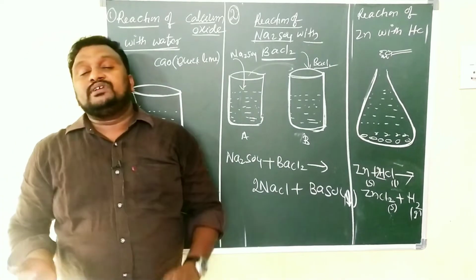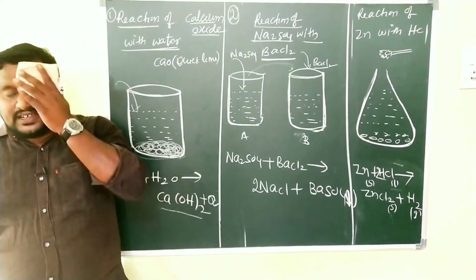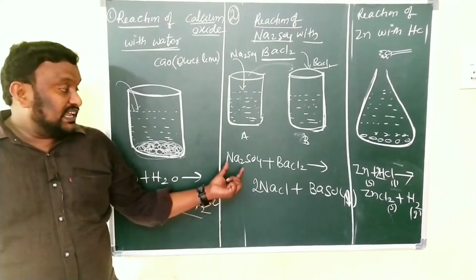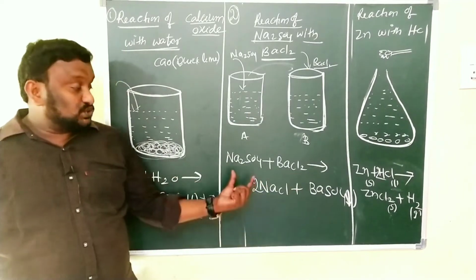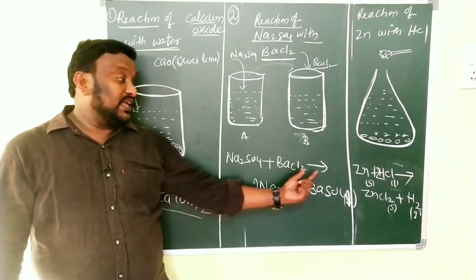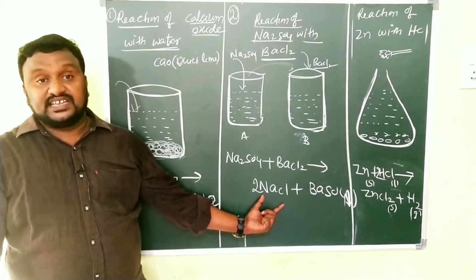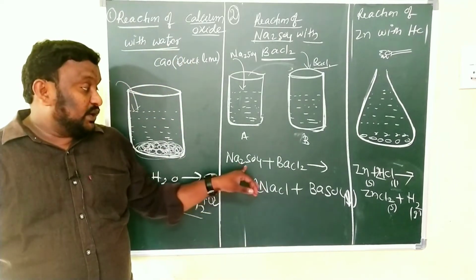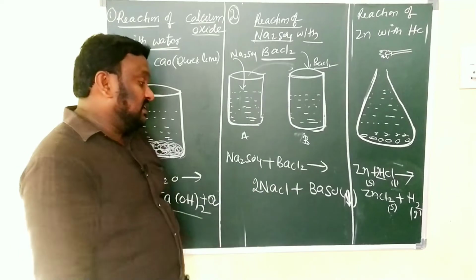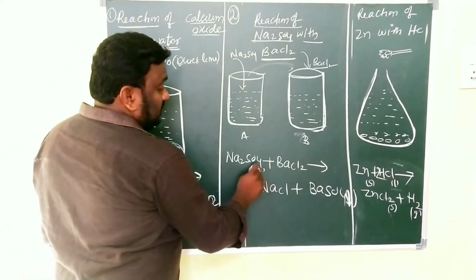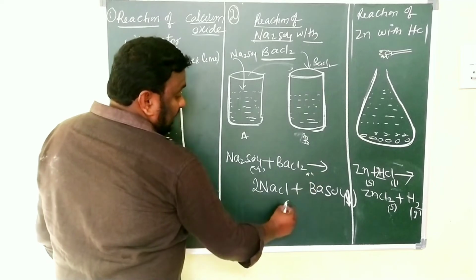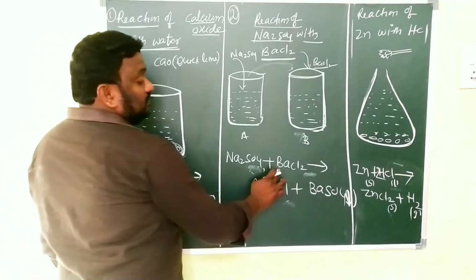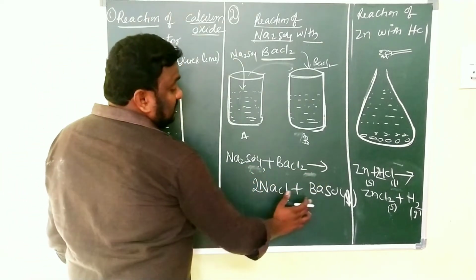So one solution should be mixed into the other. After that, some chemical reaction takes place, which is given by the equation like this: Na2SO4 plus BaCl2, sodium sulfate plus barium chloride, gives NaCl, sodium chloride, plus barium sulfate. Here Na2SO4 is an aqueous solution, BaCl2 is also aqueous, and NaCl is also aqueous. So simply, here I am showing the initial one, Na2SO4 plus BaCl2 gives NaCl plus barium sulfate.